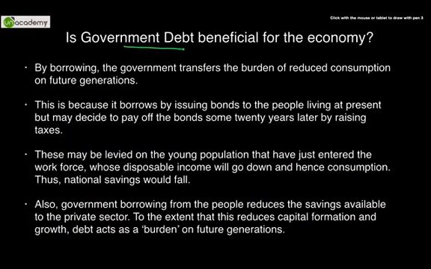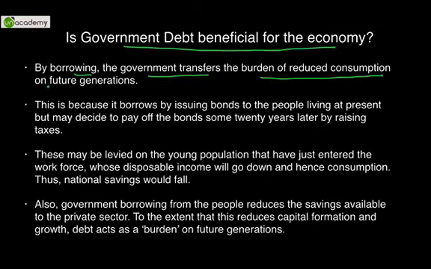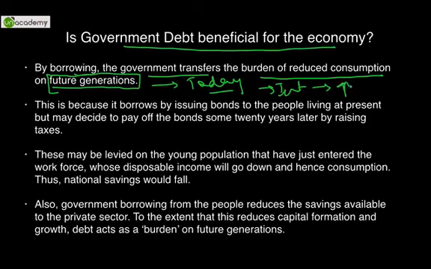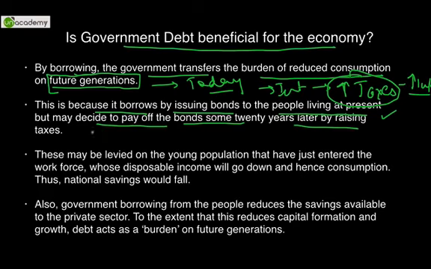So let's see, is government debt beneficial for the economy or not? By borrowing, the government transfers the burden of reduced consumption on future generations. So our future generations will bear the burden of what the government is borrowing today. How will they bear it? In the future, in order to pay that interest, government will recover that amount from our future generations in the form of high taxes, in the form of high inflation. This is because it borrows by issuing bonds to the people living at present, but may decide to pay off the bonds some 20 years later by raising taxes.